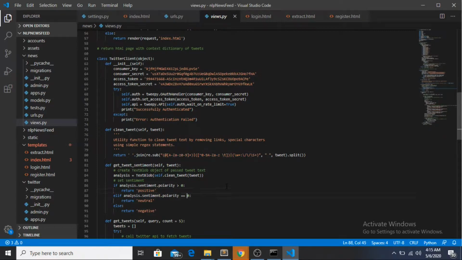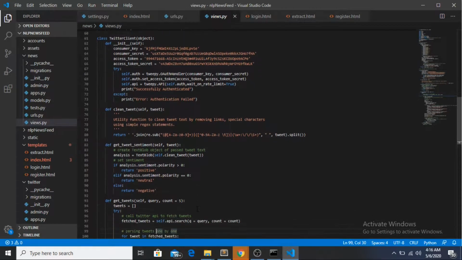Then this get tweet sentiment will get you the sentiment of the tweet by analyzing the polarity. If the polarity is greater than zero, it will be positive. If it is equal to zero, it will be neutral, and if it is less than zero, it will be negative. This is done by TextBlob, which is already present.